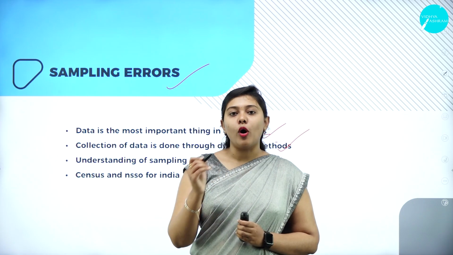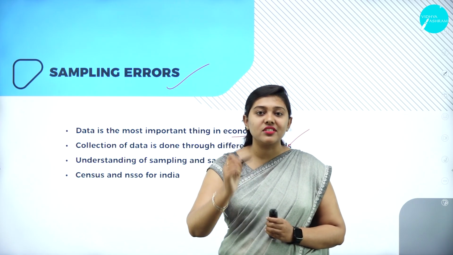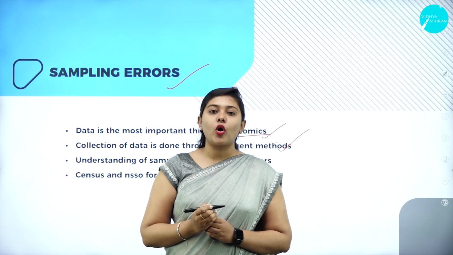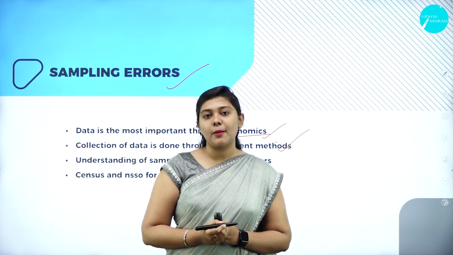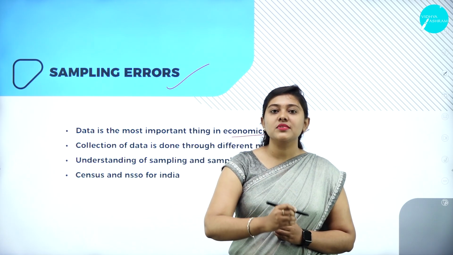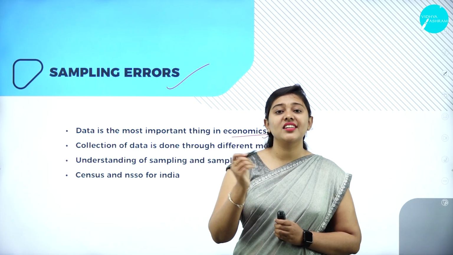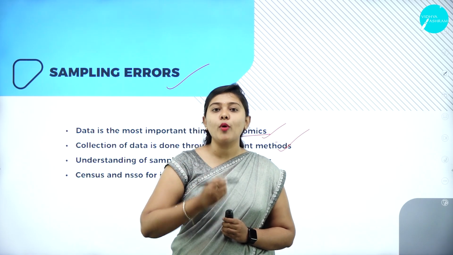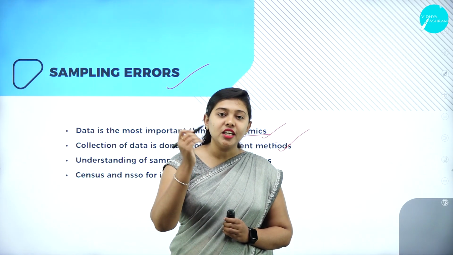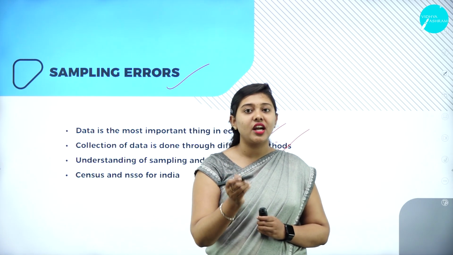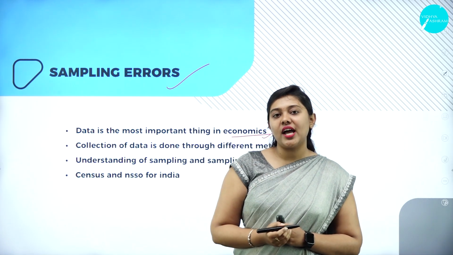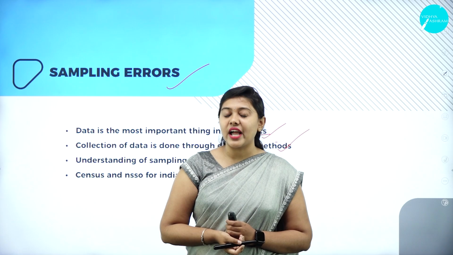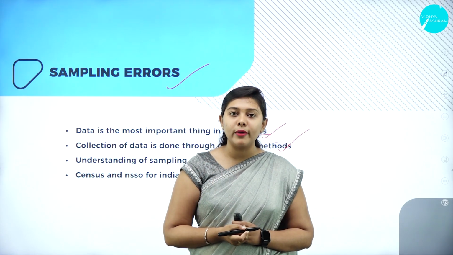A part of a population that is considered for the study and represents the population is called a sample. In the sampling process, we have two different types: random sampling and non-random sampling. In random sampling, each and every member of the universe has an equal chance of being selected for the study. That is called random sampling. It is also called probability sampling.